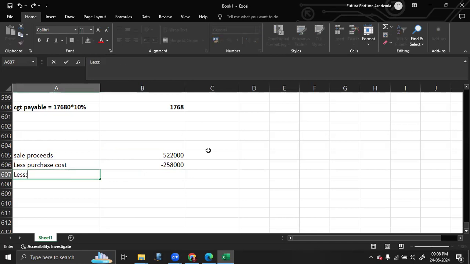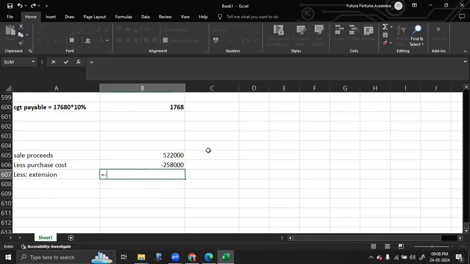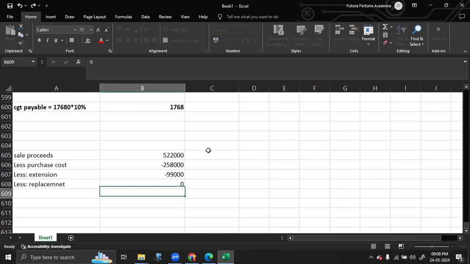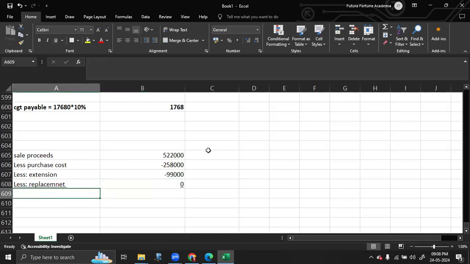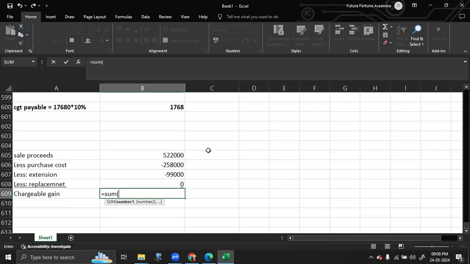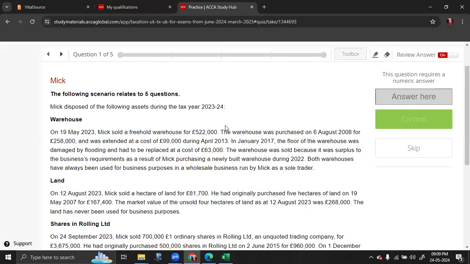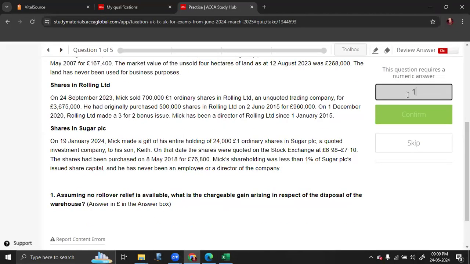From this, you will deduct the extension cost, which is a capital expenditure, 99,000. But the replacement is a revenue expenditure, so it is 0. So your chargeable gain is equal to 165,000. Now, this is without ROR. So the answer is 165,000.